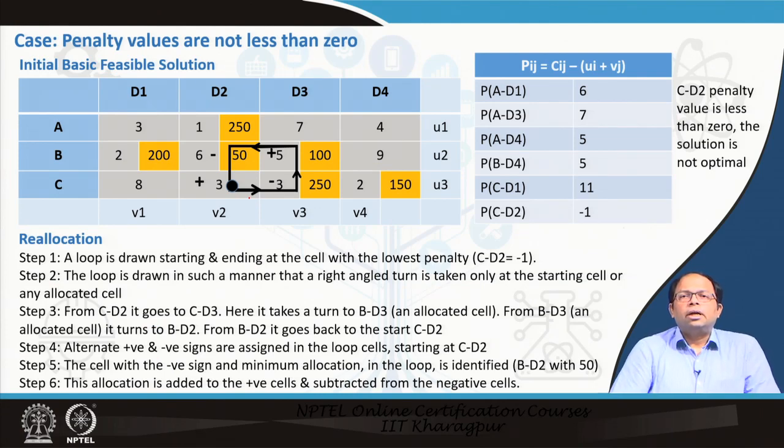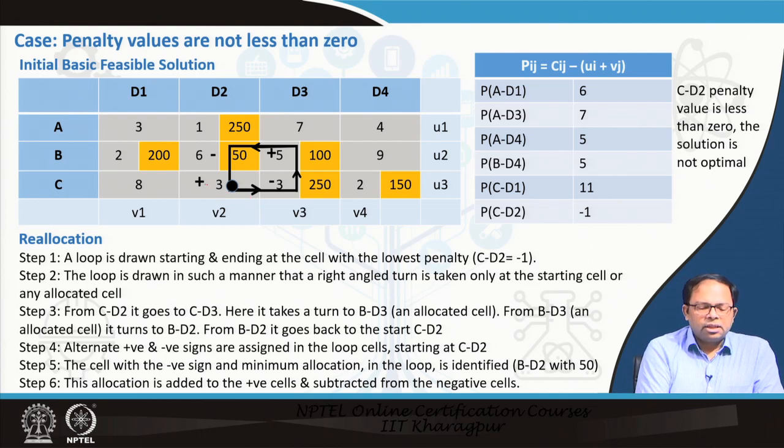But suppose it is not an optimal solution, then what will we do? Over here, as we have discussed, a loop is drawn starting and ending at the cell with the lowest penalty. In this particular estimate, the lowest penalty is this one. So we will use this to start, and then we will create a loop. We have created a loop from PC-D2, this is PC and D2, from over here, and we have created a loop like that. We have gone through only the cells which have been allocated, and we go like this and complete the loop.